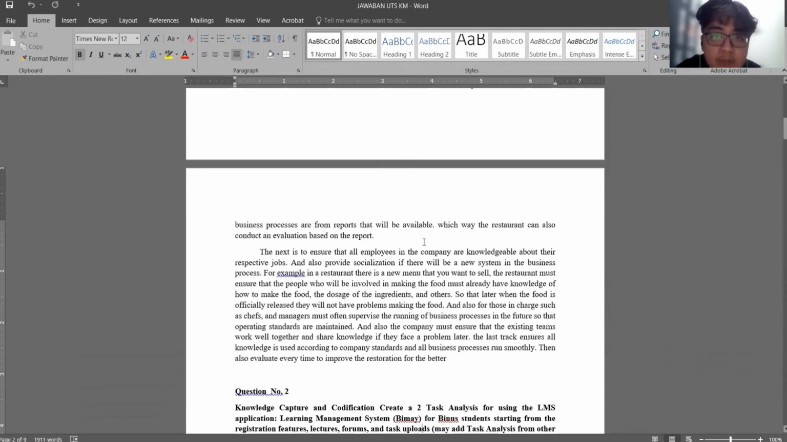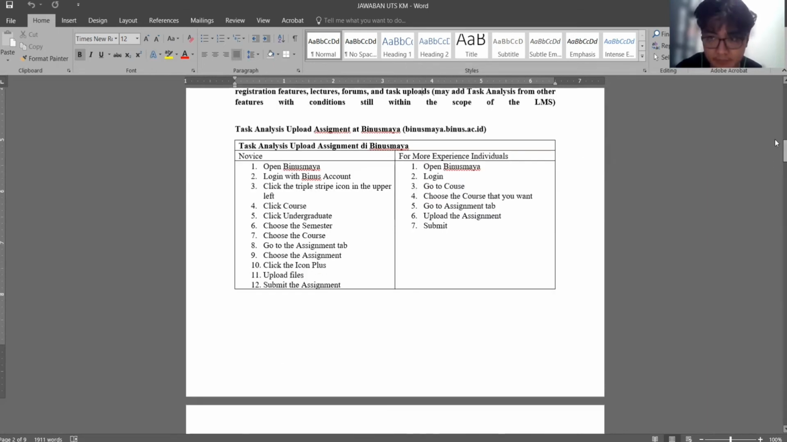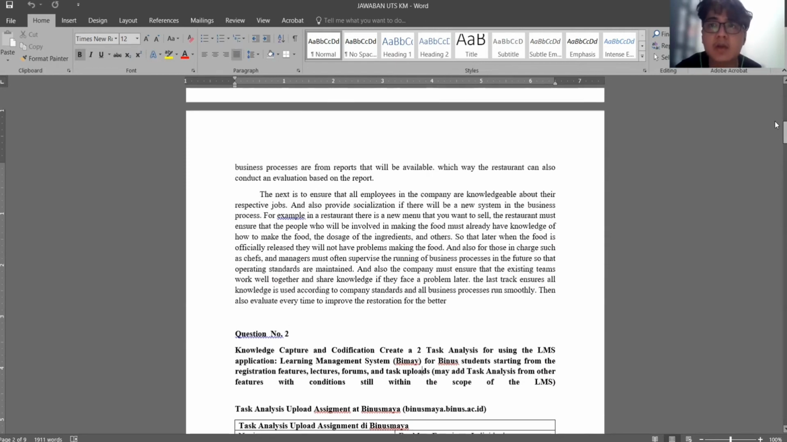The next step is that all employees in the company are knowledgeable about their respective jobs, and the company also provides socialization if there will be a new system in the business process. For example, if the restaurant has a new menu to sell, it must ensure the people involved in making the food already know how to make it, the dosage of the ingredients, and others. So later, when the food is officially released, they will not have problems. That is my answer for number one.